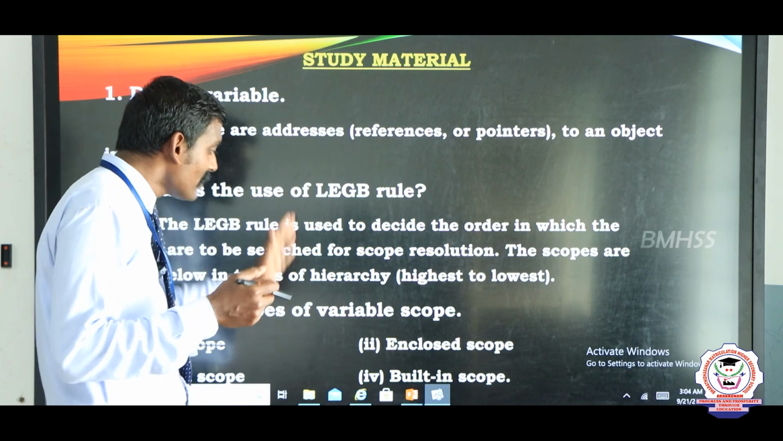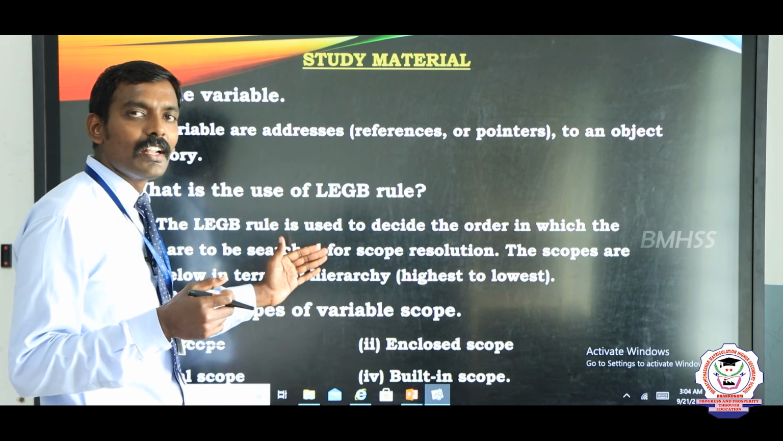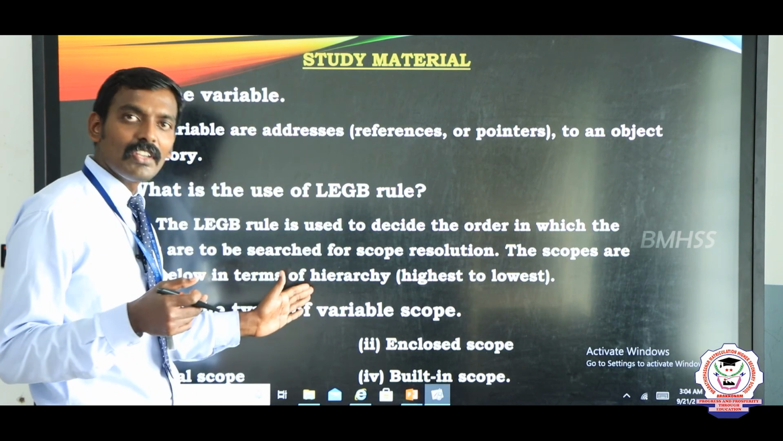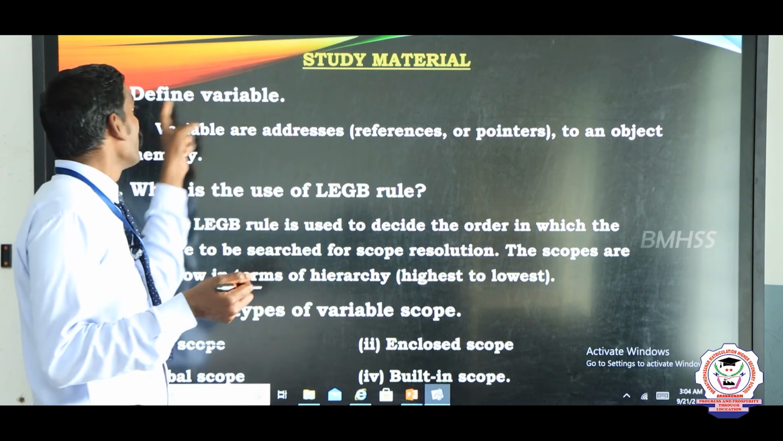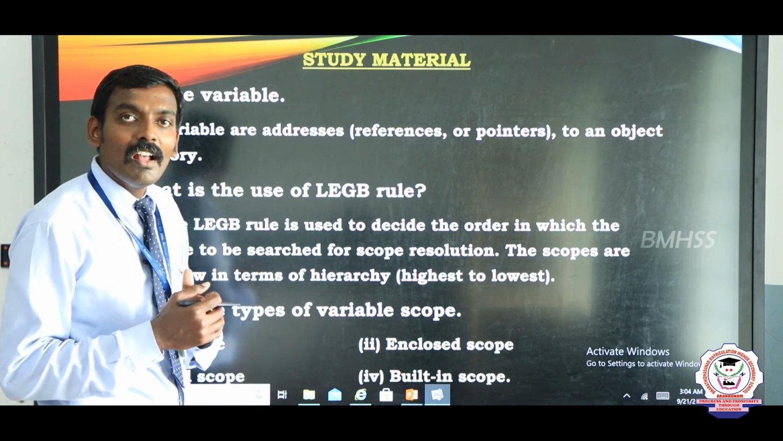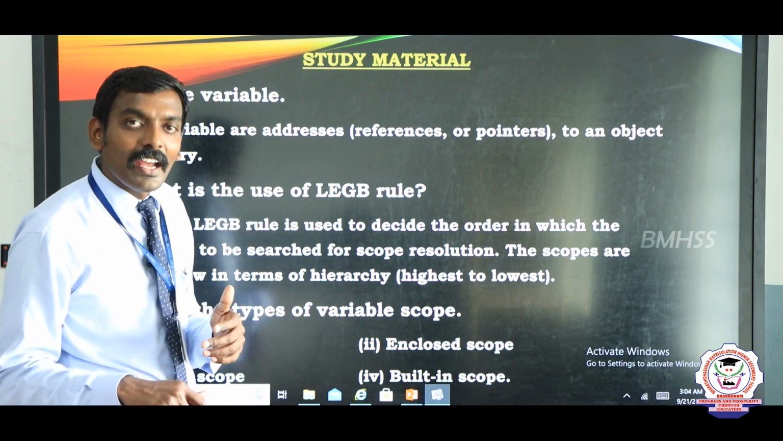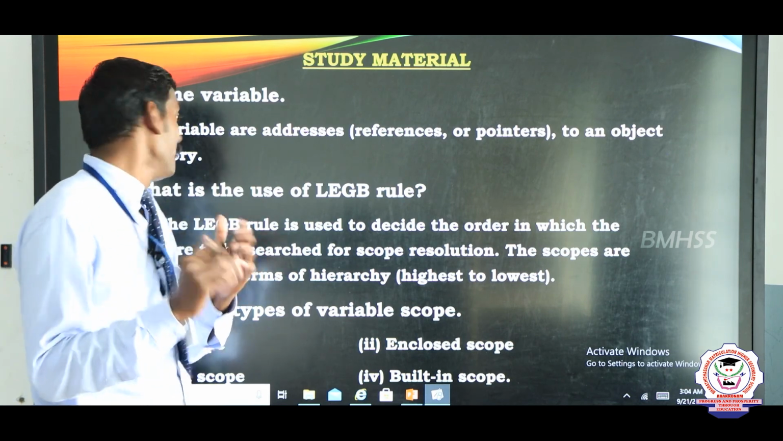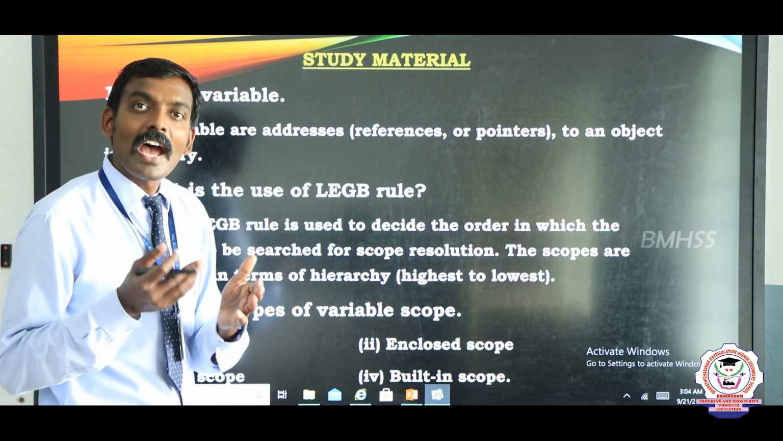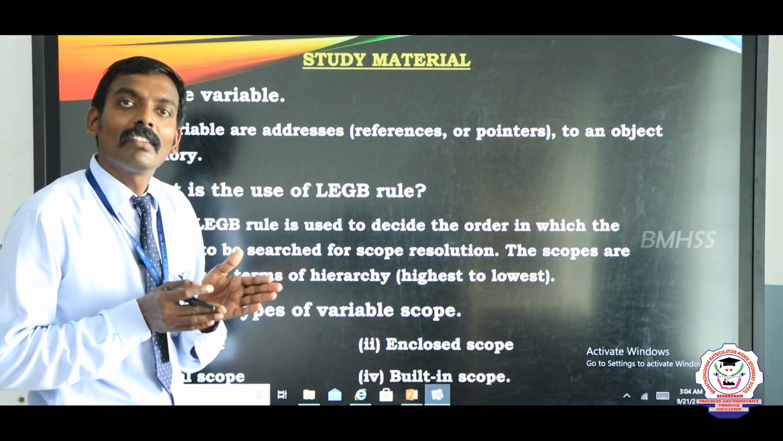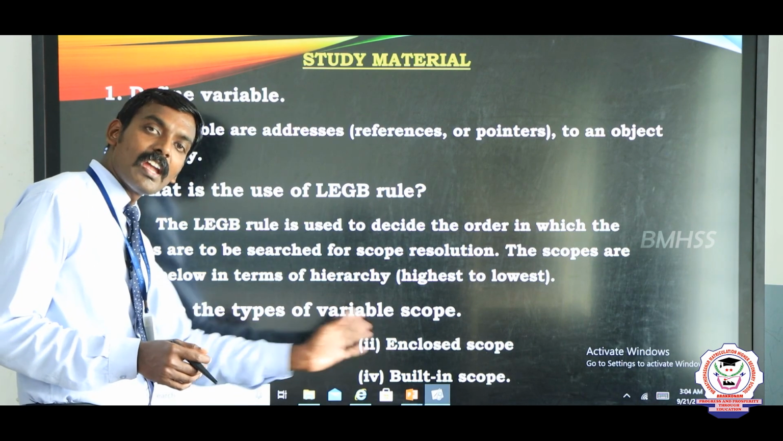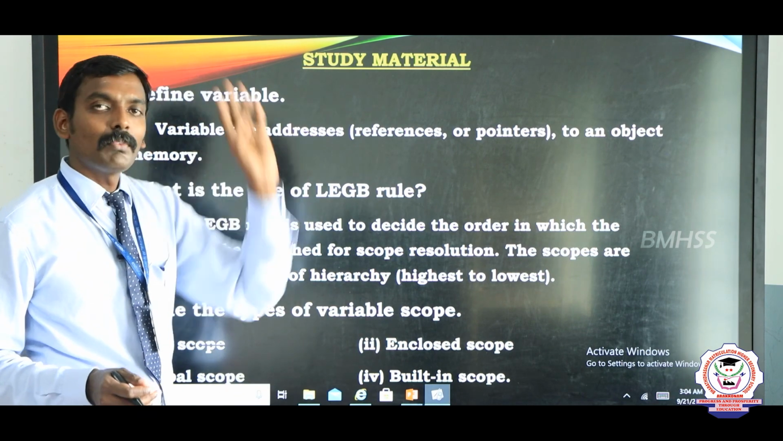We have attached the study materials. This is the sample study material, convenient for your reading purpose. It should be attached in your description. Here, what is the example question? Define variable. Variable is the memory address which is used to store some value. What is the use of LEGB? The LEGB rule is used to access a value based upon that rule. How many types of scopes are there? Very good. We have 4 types of scopes.